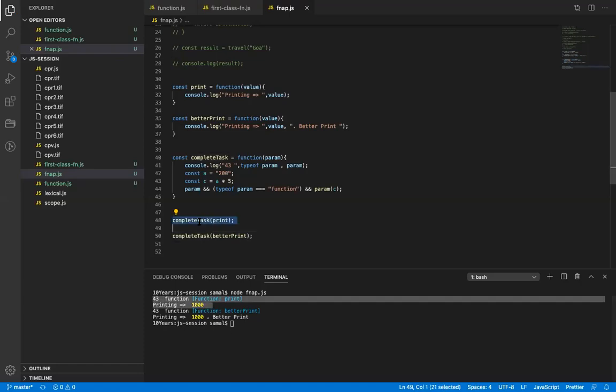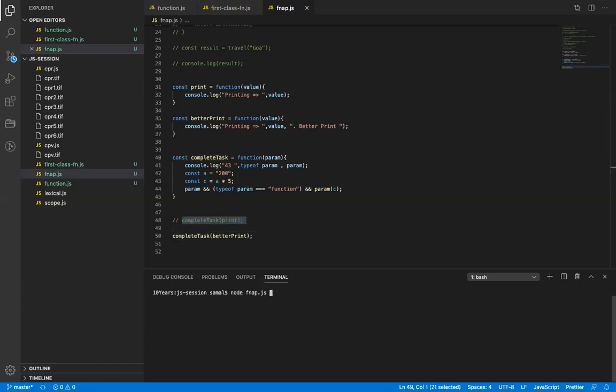If I comment this out, you will see printing 100 beta print. This is the same code, but the parameter and the function have changed. This is the power of JavaScript: in a function, you can pass another function that can be anything. So this has become a generic implementation.